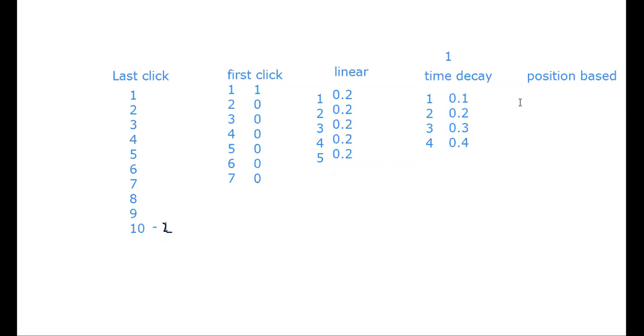Now then, it's position based, right? So what happens in position based? Let's say someone came to my website 5 times by clicking 5 ads and then converted. So it will give the maximum, let's say 40% each to the first and last ad, and the remaining it will distribute equal credit to the rest of the touch points.